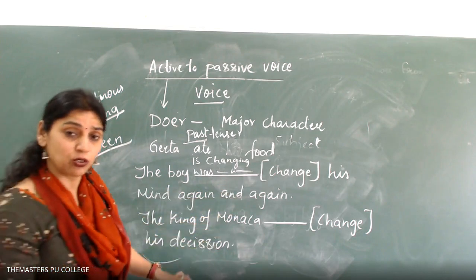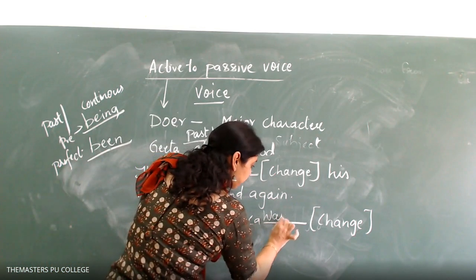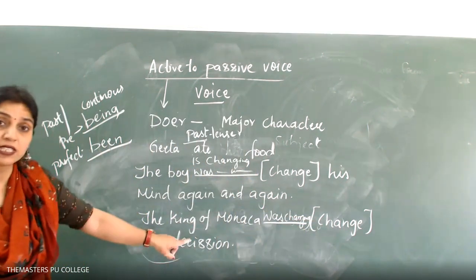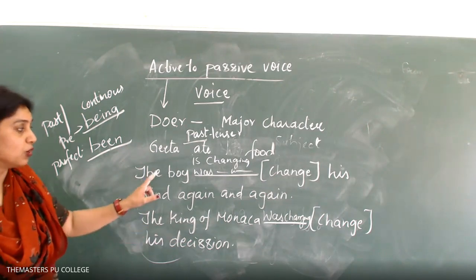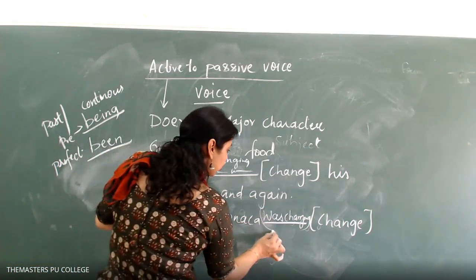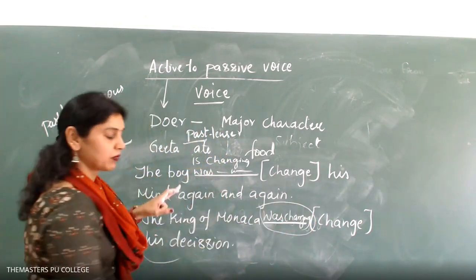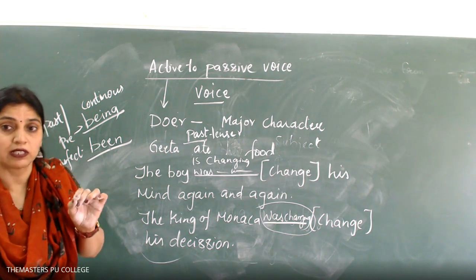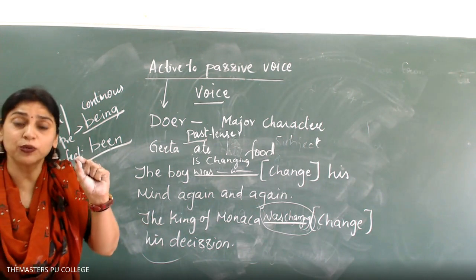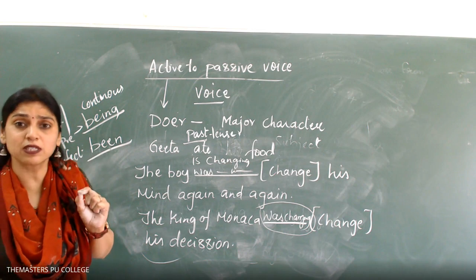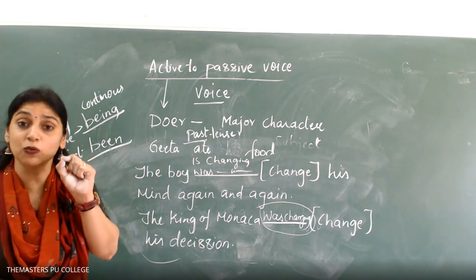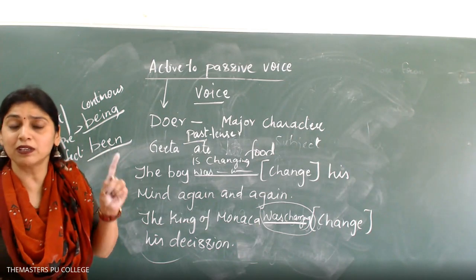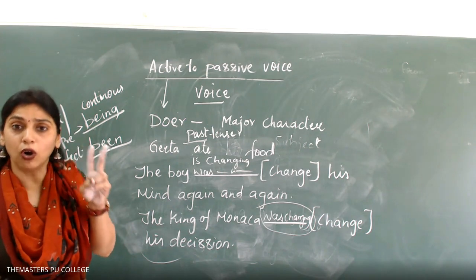The King of Monaco was changing his decision. Very, very important, you have to understand, you have to write only this. Once you read the sentence, you will understand which tense the given sentence is in. Once you understand the tense, the second concept is whether the subject is singular or plural.